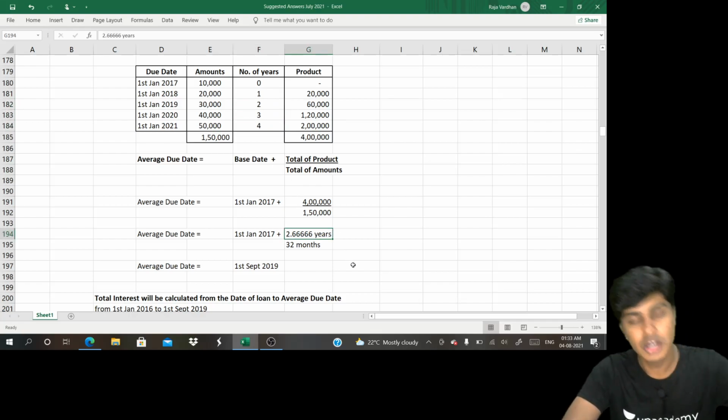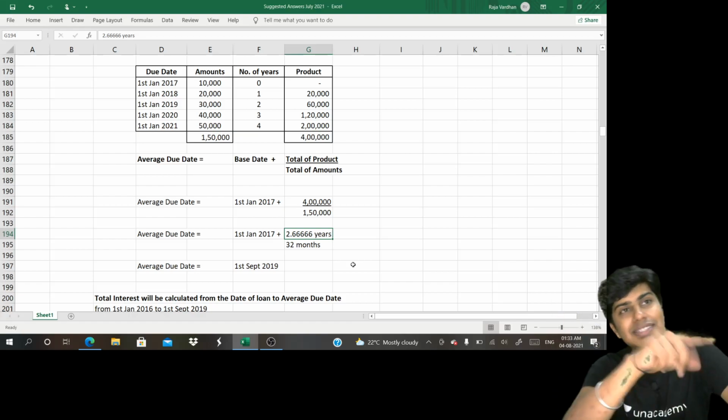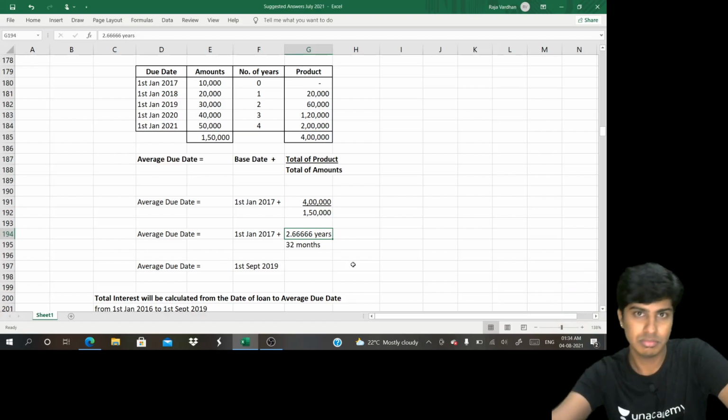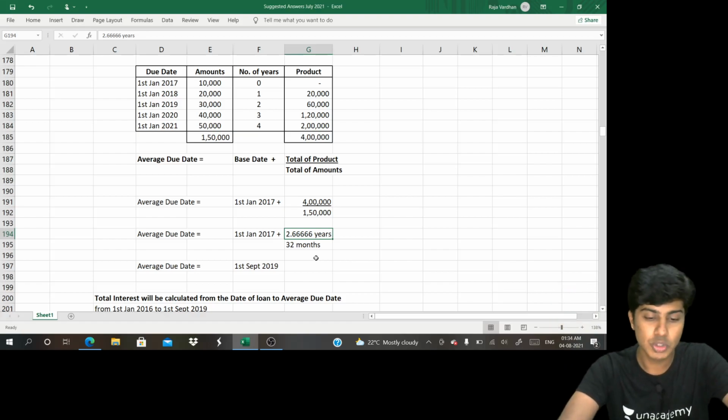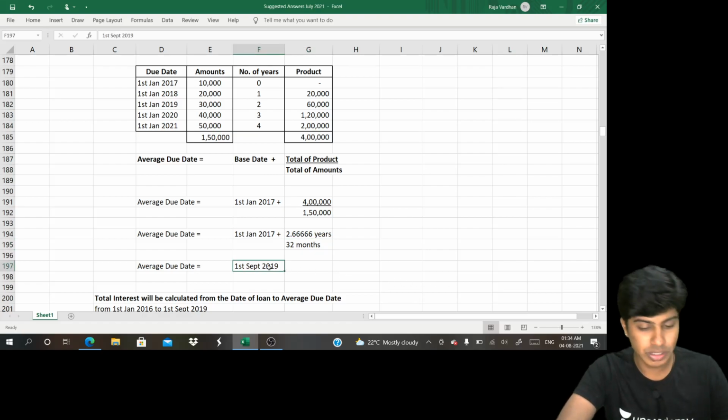This will be 2.6666 years. 2 years is 24 months. 0.66 years means do 0.666 into 12. You end up getting 8. So 24 plus 8 is 32 months. From 1st of January, if you count 32 months, you will end up getting 1st of September. That is your average due date.